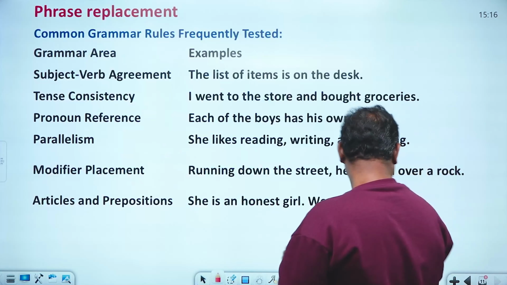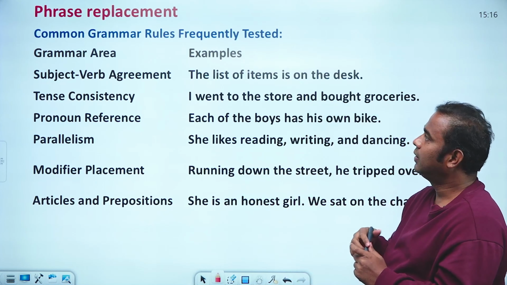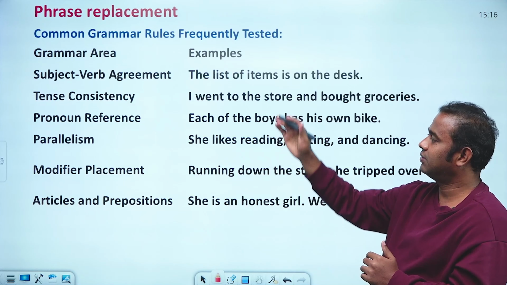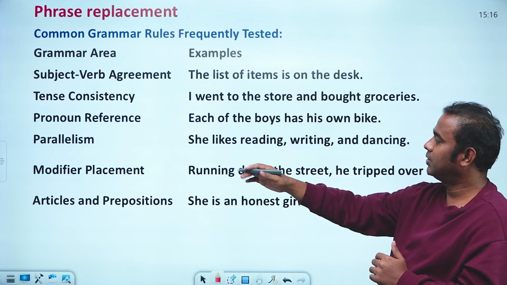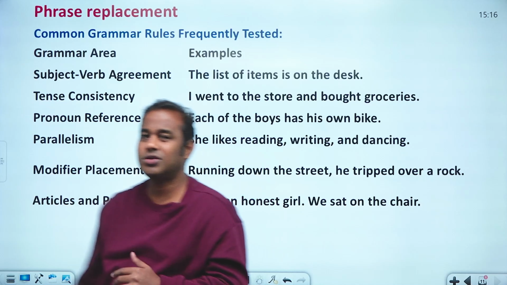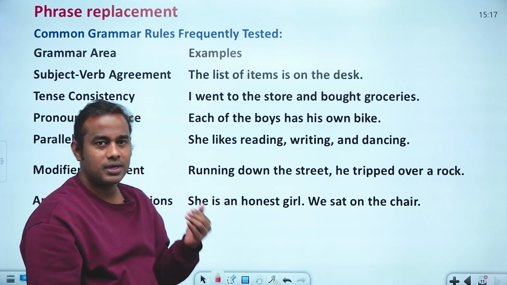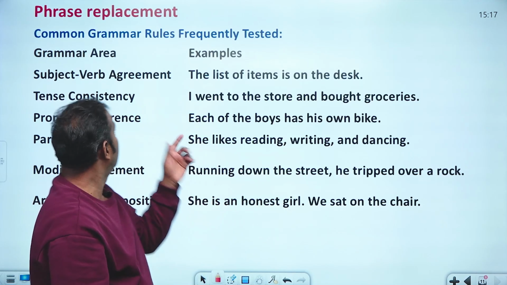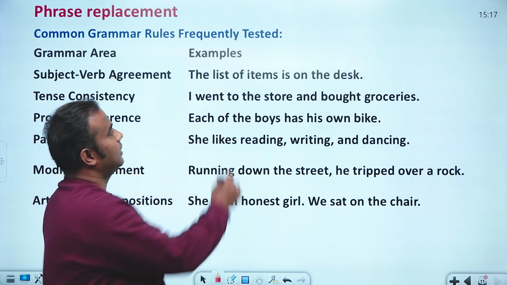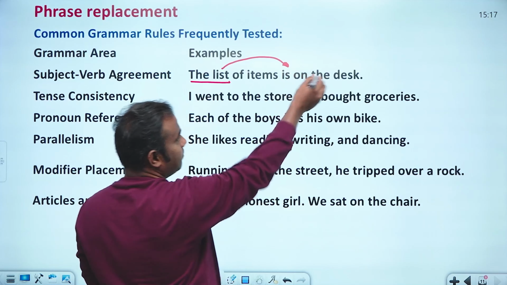Then finally, from an examination point of view, what you must do is identify subject-verb agreement, tense consistency, pronoun references, parallelism, modifier replacements, then articles and prepositions. Have a look at all these topics at least once. Go through some preparation and then practice as many as possible. For example, in subject-verb agreement: the list of items is on the test. Here we are talking about the list, which is singular, so that's why 'is' has come.